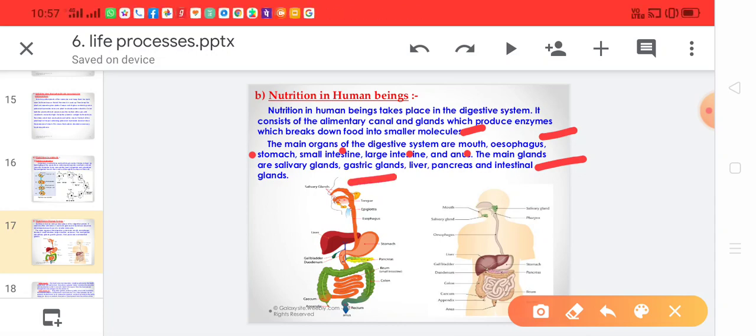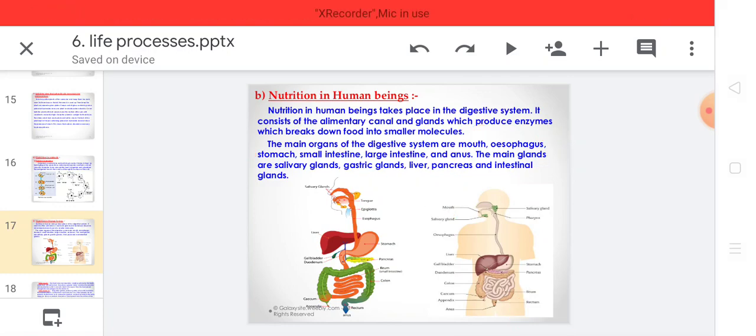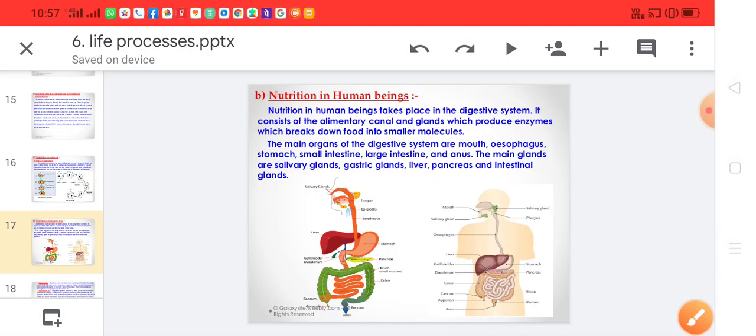Then come the gastric glands. Gastric glands are present in the stomach, so the digestion of food occurs in the stomach also. Then liver, pancreas, intestinal glands. These all help in the digestion of complex food into simpler ones.